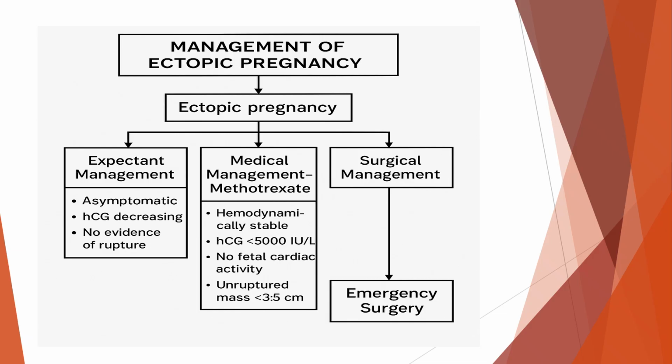Methotrexate helps stop the growth of the pregnancy tissue, so the body can absorb it. If these conditions are not met, or if the patient's condition is unstable, surgical management becomes necessary. When there is evidence of rupture or heavy internal bleeding, emergency surgery is performed immediately to control bleeding and remove the ectopic pregnancy. This step is crucial to save the patient's life.